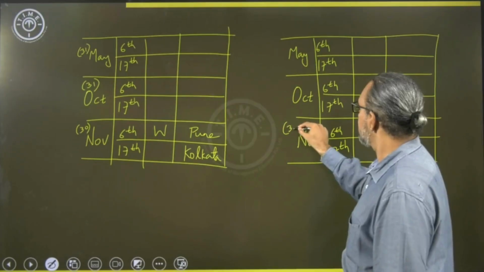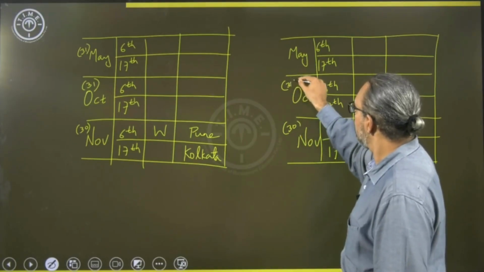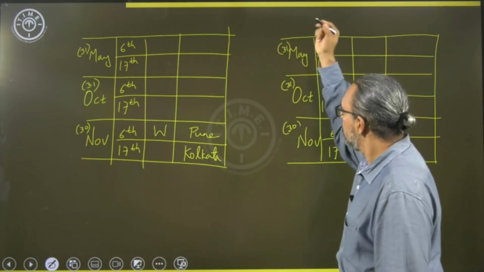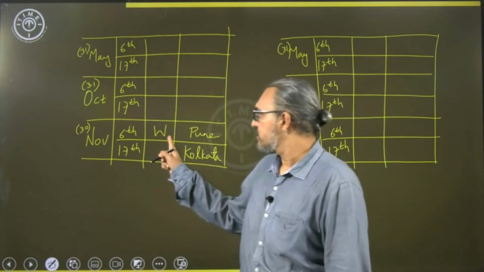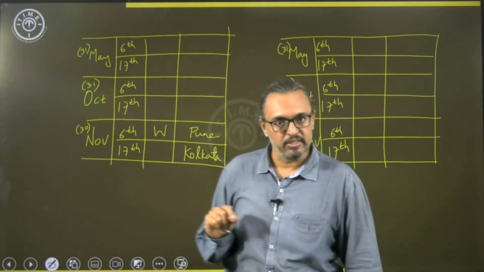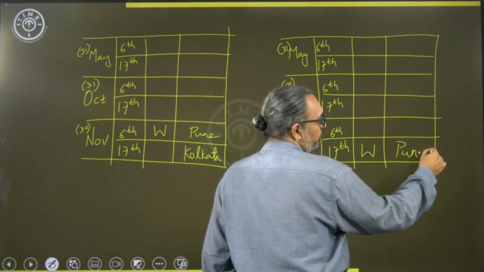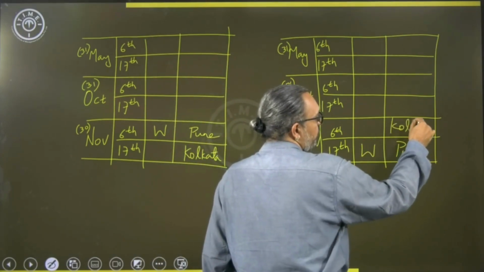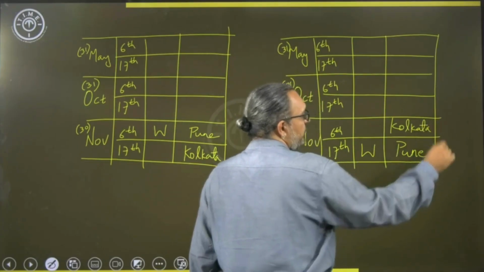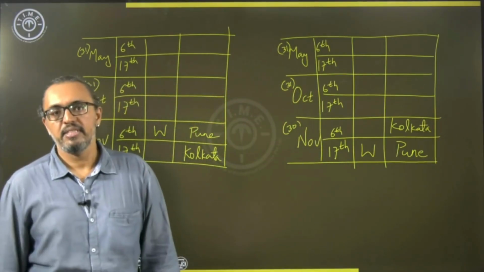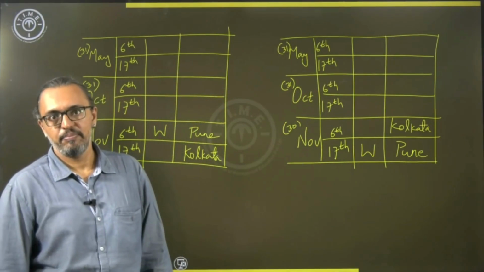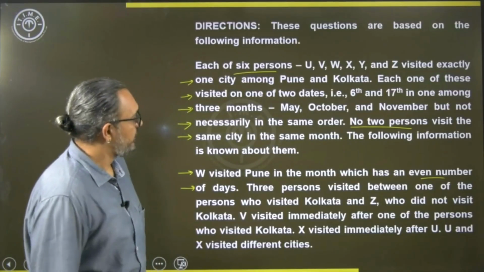November is 30, October is 31 and May is 31. Now, in this case we put W and Pune in 6th of November. In the other case, we will put W and Pune in 17th of November. So, that means now Kolkata will be 6th of November. No 2 persons from the same month visit the same city.